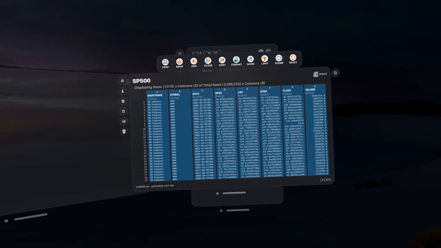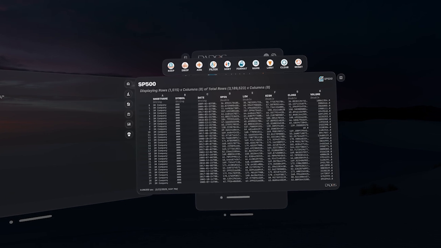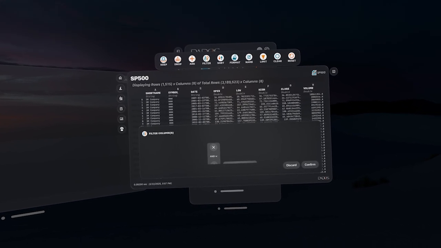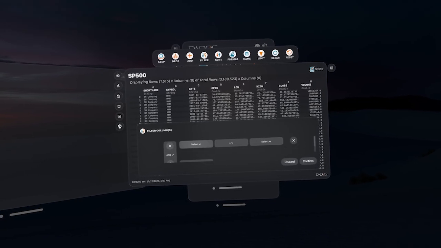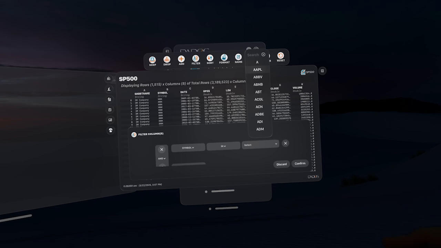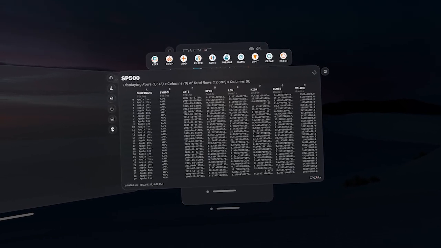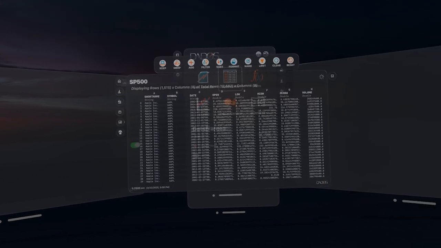Charts, lists, visualizations, and dashboards are easily created visually from a data frame. Let's trim this data frame down to support the visualization we are building. We will pick only the columns we need for this visualization and use the filter builder to select the symbol values for Apple and Salesforce. The data frame now has 12,682 rows and 8 columns. The result was returned in 1/10 of a second.